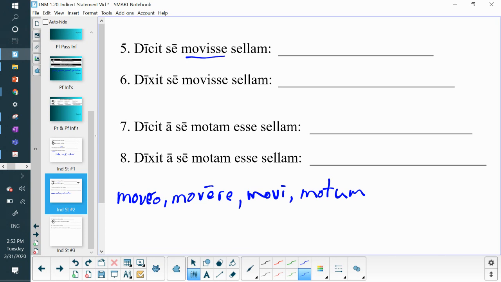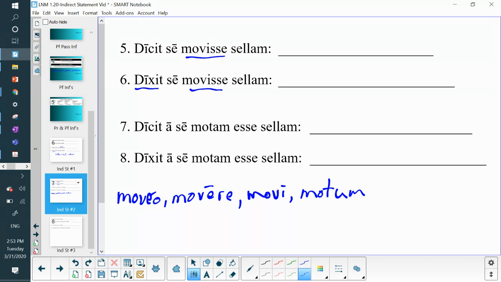And then we get to number six, where we have a past tense verb plus the perfect infinitive. He or she said that he or she moved, or he said, I'm sorry, that he or she had moved the chair. We have to translate movisse as a pluperfect to get it before the past tense verb in time. So he or she said that he or she had moved the chair. So we have to make that back shift in time.